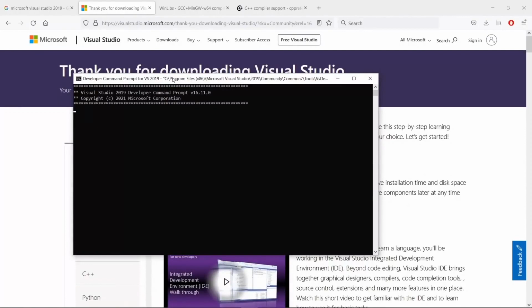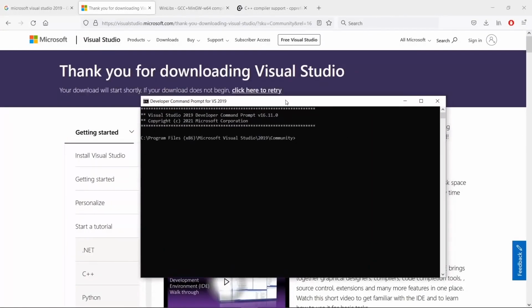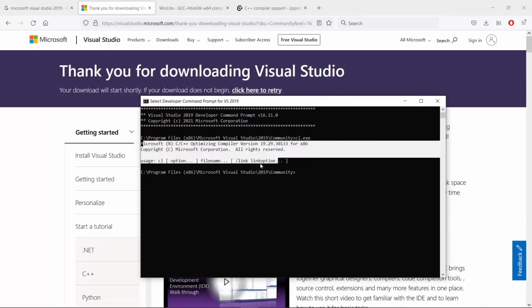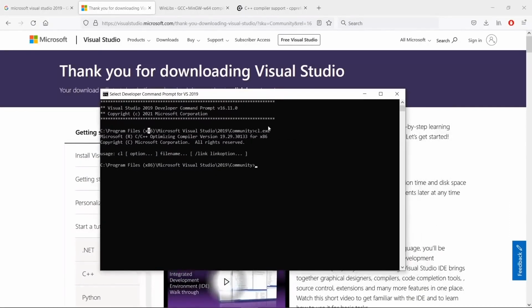And once you do this, this is going to give you a terminal or a window through which the environment variables are already in to start using the compiler from Microsoft. And if we come here and type cl.exe, we're going to see the information here. If this gives you an error or something, you're going to know that you didn't really install this properly. So please go back and make sure you have this installed. If you have a problem, you can ask me. I can do the best I can to help you out.